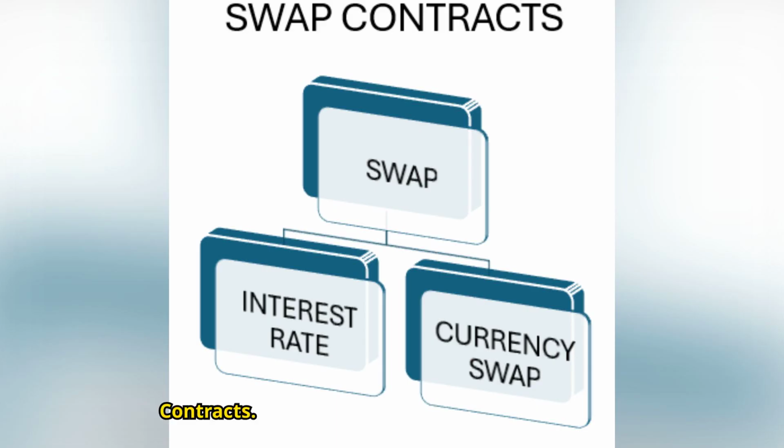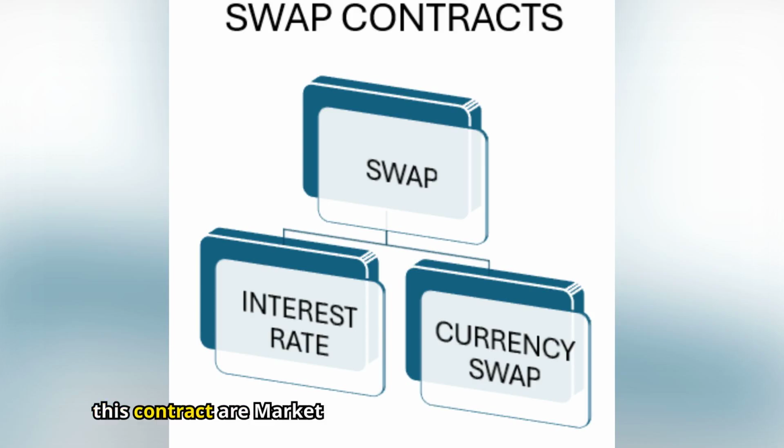Finally, swap contracts. A swap is a contract between two parties under which they agree to exchange a series of payments according to a prearranged formula. The swap will be priced so that the present value of the cash flows is slightly negative for the investor and positive for the issuing organization. The difference represents the price that the investor is prepared to pay for the advantages brought by the swap on the one hand, and the issuer's expected profit margin on the other.